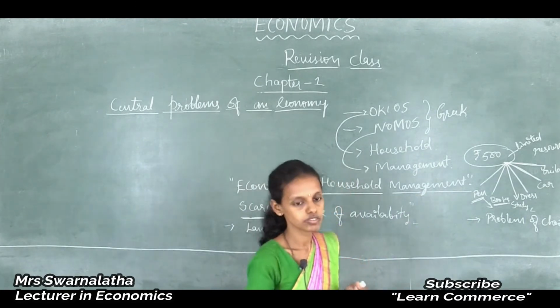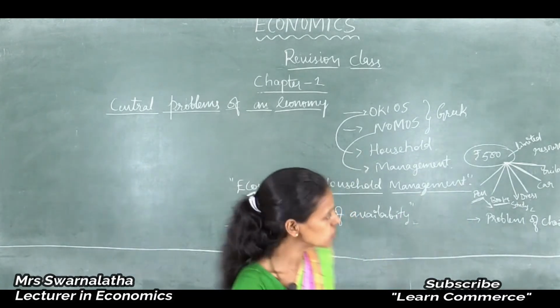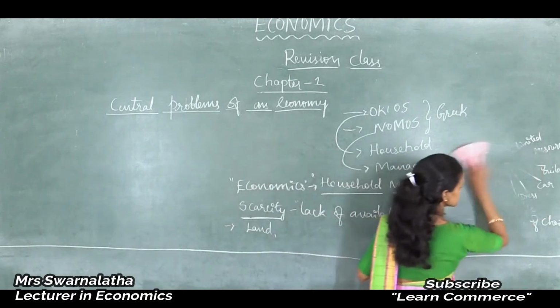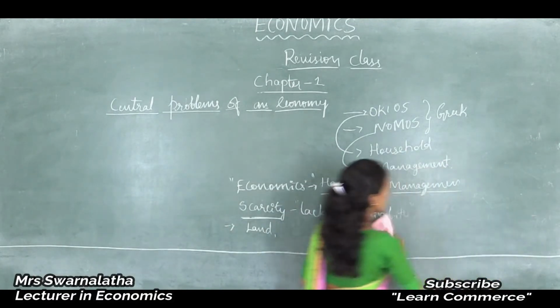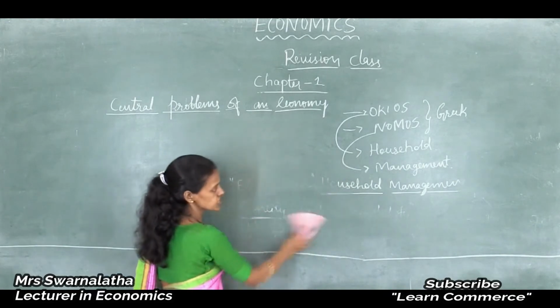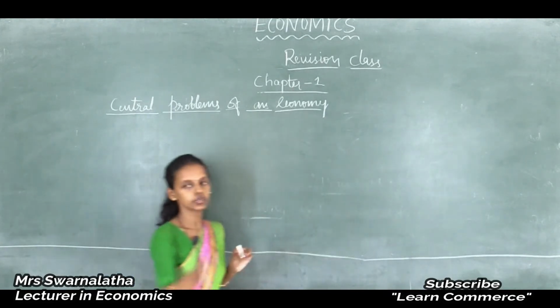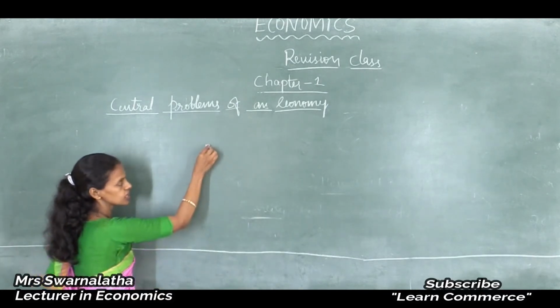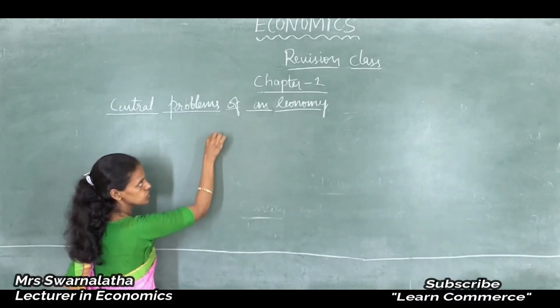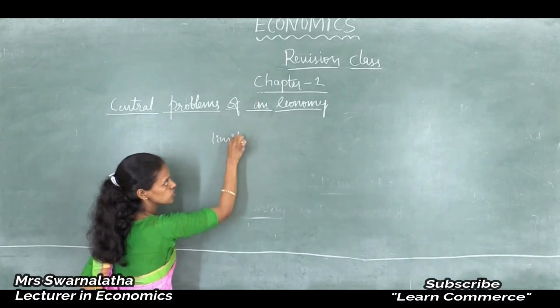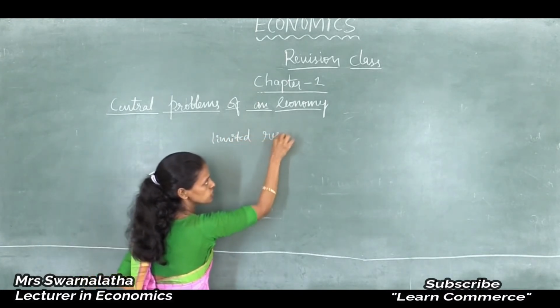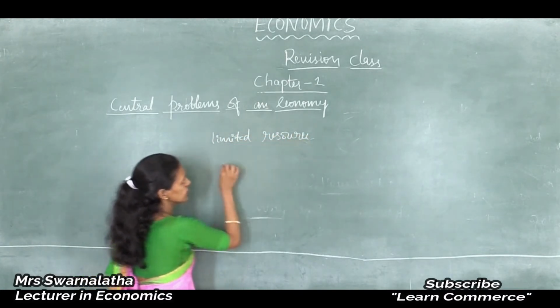Why does the problem of choice arise? Because of limited resources, unlimited wants and alternative uses. These limited resources have alternative uses. For example, money is a limited resource, land is a limited resource, and you have unlimited wants.